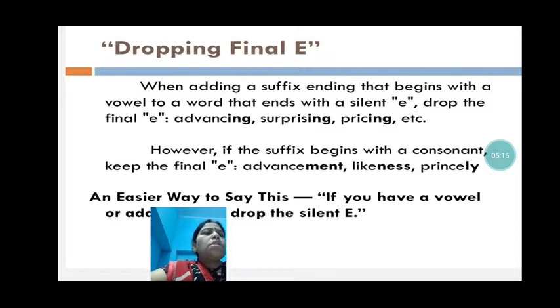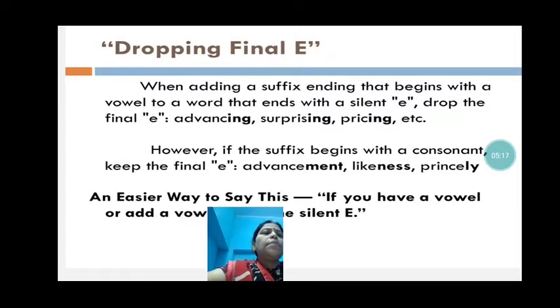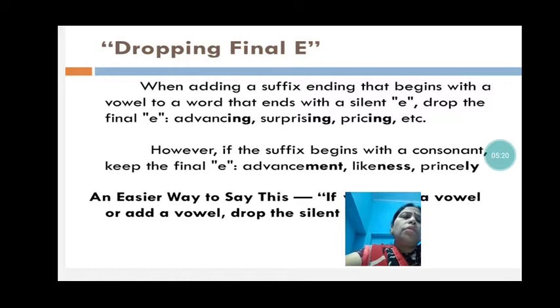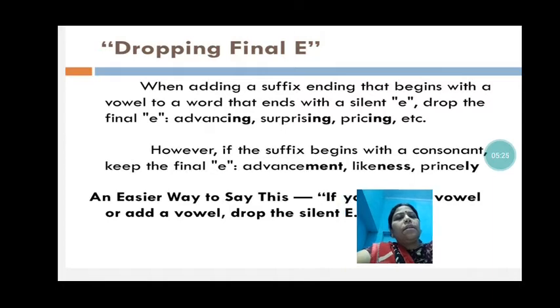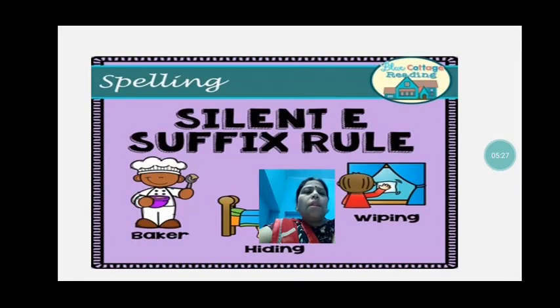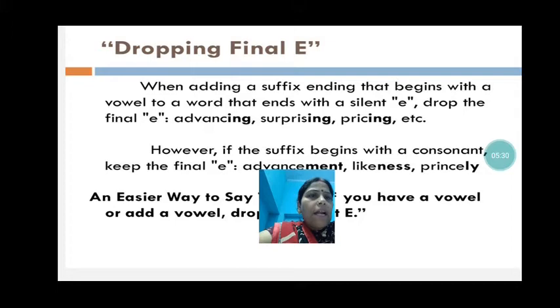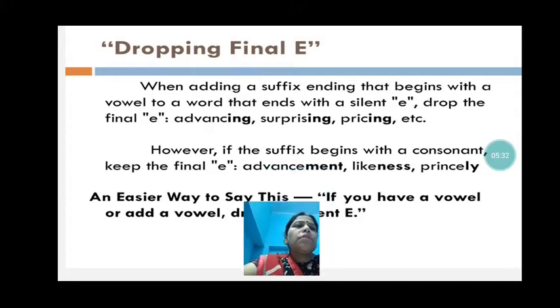When adding a suffix that begins with a vowel to a word that ends with a silent E, drop the final E. Now see in this, advancing: at last there was advance, E was there, we have removed E because E was silent and added ing.